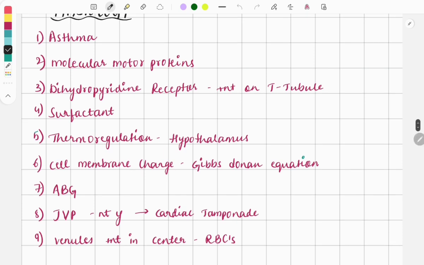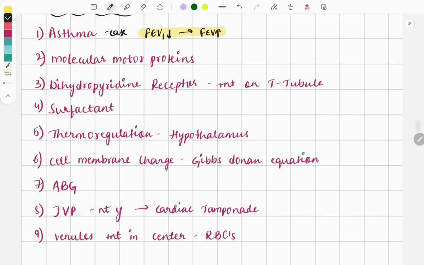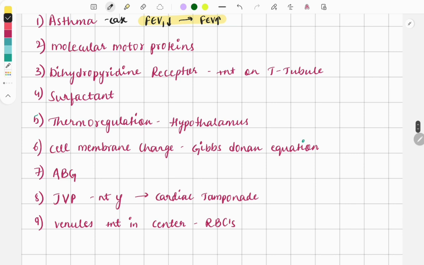So there was a question on asthma. A case was given describing the features of asthma, and they had asked you to make the diagnosis. A very important feature of asthma is the FEV1. It will be less, but after giving bronchodilator, it will increase. So this was a feature which was described in the case, and it will help you to make the diagnosis that it is asthma.